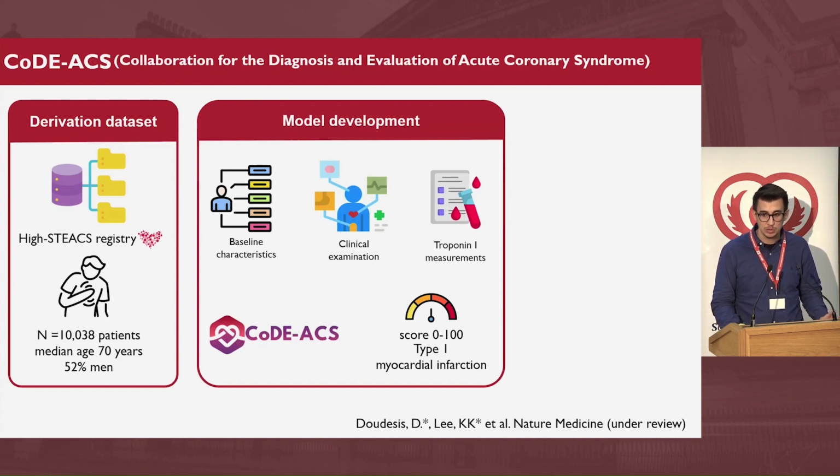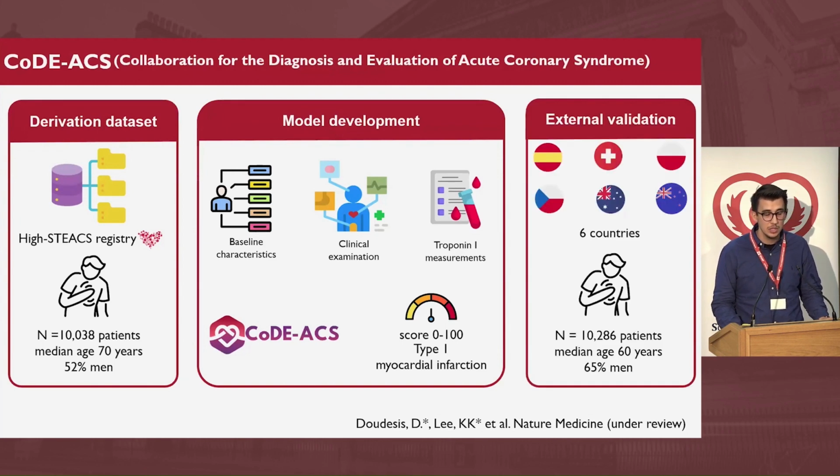CoDCS is a machine learning model that computes a score from 0 to 100 that corresponds to that particular patient having type 1 myocardial infarction. We then moved to externally validate the model in over 10,000 patients from 7 cohorts across 6 countries all over the world, with a median age of 60 years and 65% being men.